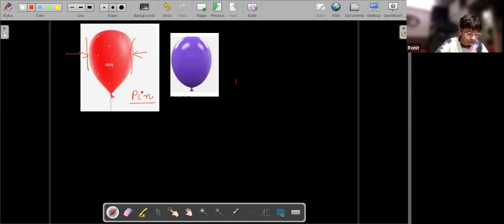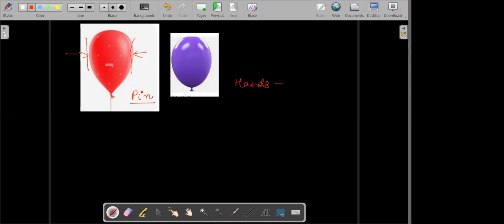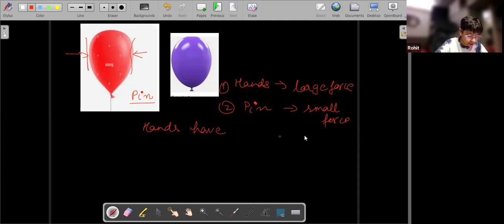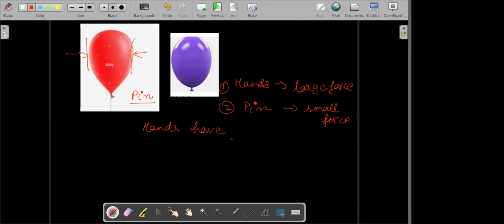Okay. So if these are the two cases, when I use my hands to press it, and the second one is I use a pin. If I use a pin, here I observe that I need a small force for the same effect. And when I'm using my hands, I need a large or big force. The reason is hands have a greater surface area. Am I correct? Yes, sir. So this will happen every time. Let's see some more examples.